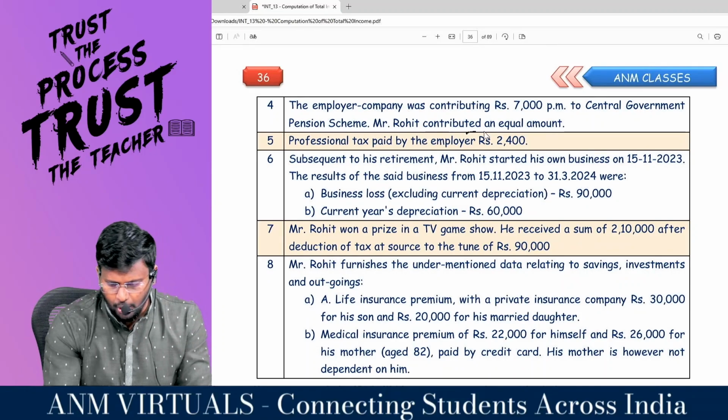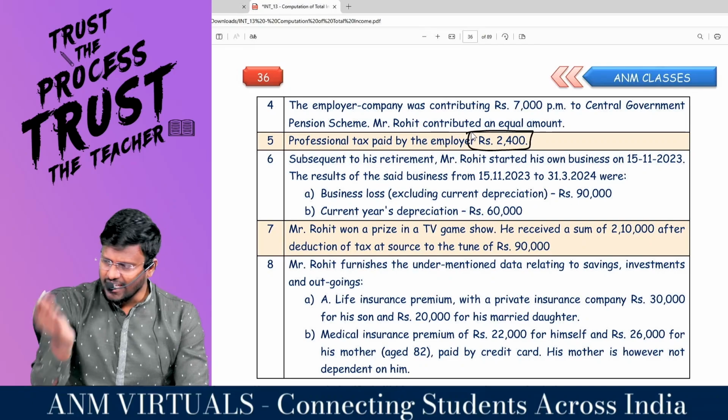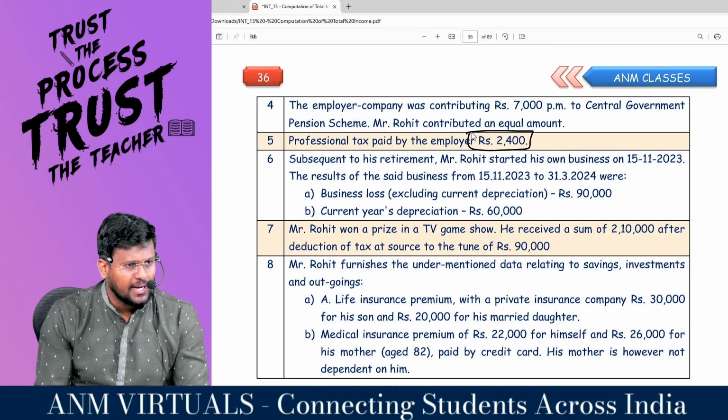Professional tax paid by the employer is 2,400. Professional tax paid, right, sir? First it has to be included in the gross salary and can be claimed as a deduction.